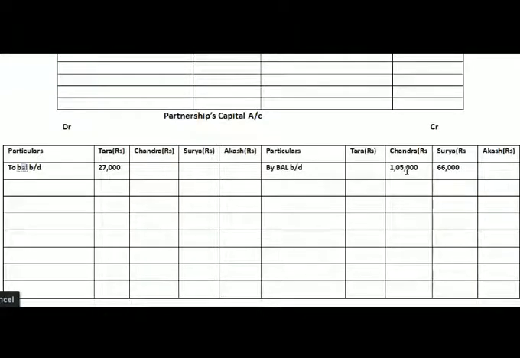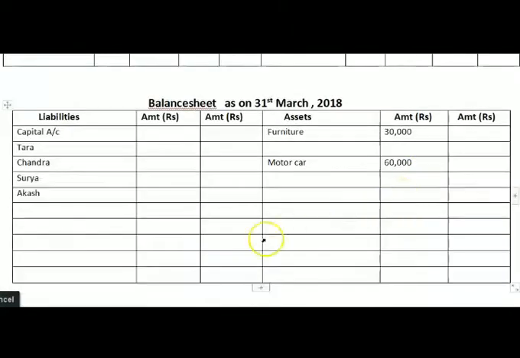Now let us come to the motor car taken over by Chandra at a value of 75,000 rupees. So here is the asset, motor car, the value is 60,000 rupees, and Chandra has taken it at the cost of 75,000. It means there is an appreciation of 15,000 rupees. So here we will write add appreciation first.